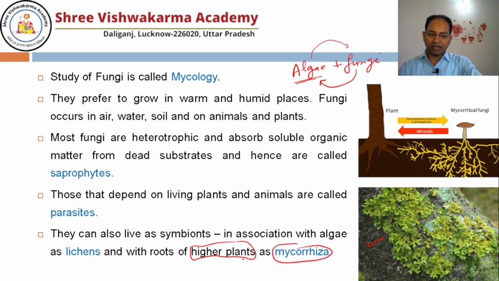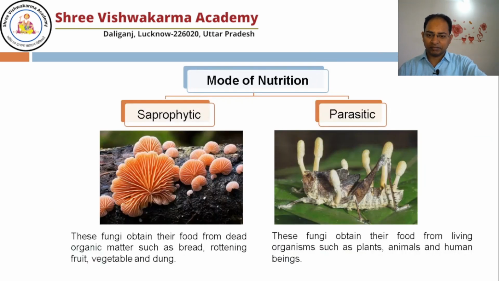We'll discuss that later on. Here you can see the plant, and the fungi live in association. The plant gives food to the fungi, and in return fungi give minerals to the plant. So this association is known as mycorrhiza.